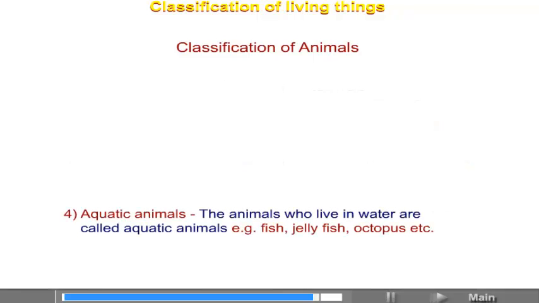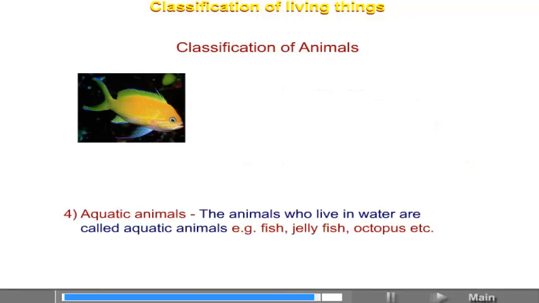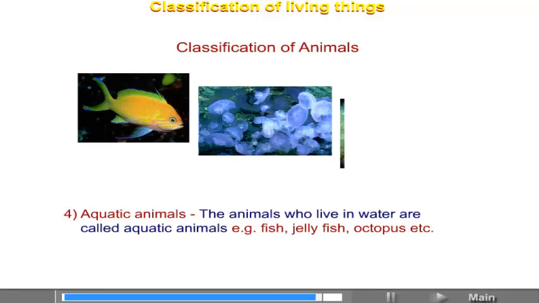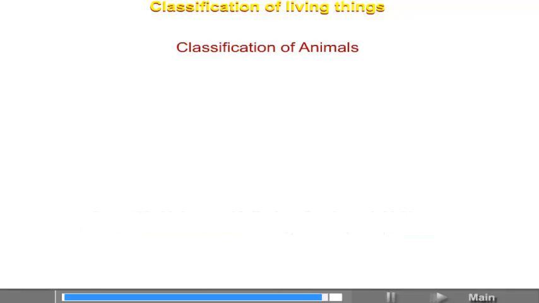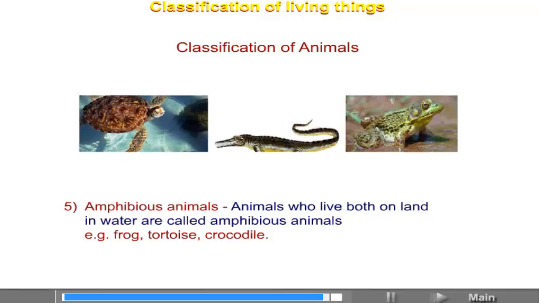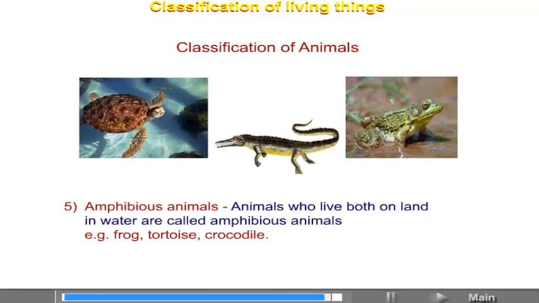Aquatic animals. The animals who live in water are called aquatic animals. Example: fish, jellyfish, octopus, etc. Amphibious animals. Animals who live both on land and in water are called amphibious animals. Example: frog, tortoise, crocodile, etc.